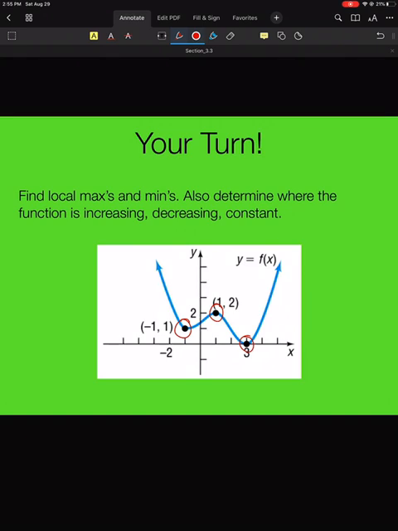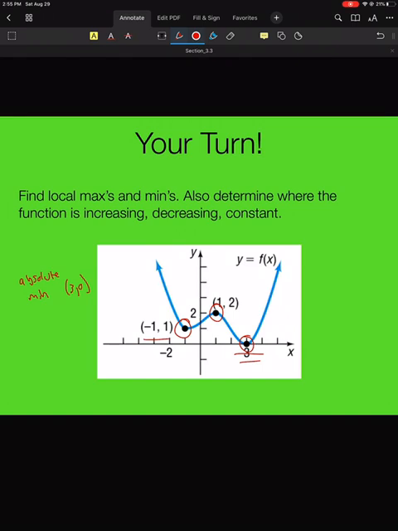The global minimum has to be the minimum everywhere. And so we have two options, (-1, 1) or (3, 0). And it turns out that (3, 0) is the absolute min because it's lower than all points.